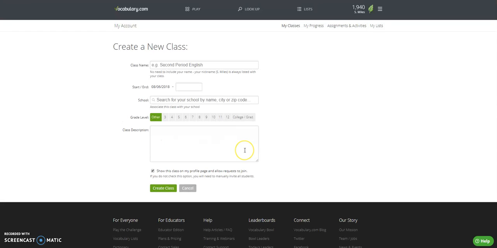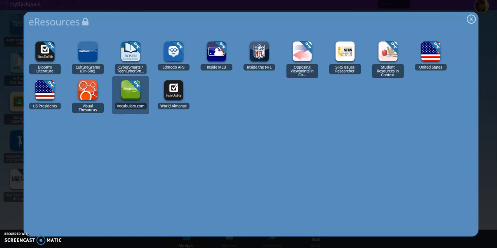Click on there and it works just like Google Classroom. You can put in second period English, when you would like the class to start, put our school in, and then create the class. After that, you'll have a code that students can join, and you can put in all kinds of vocabulary lists that they can play through. If you're a student, you can put yourself in and search for SAT prep classes, and then do your own words and play on your own.